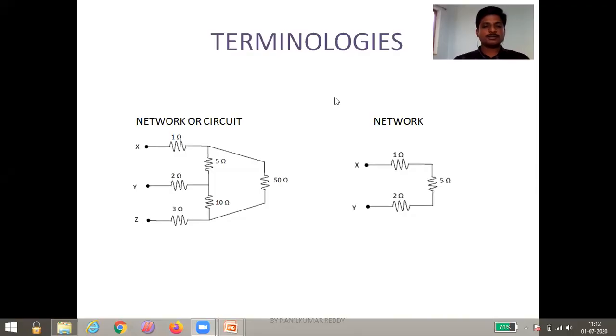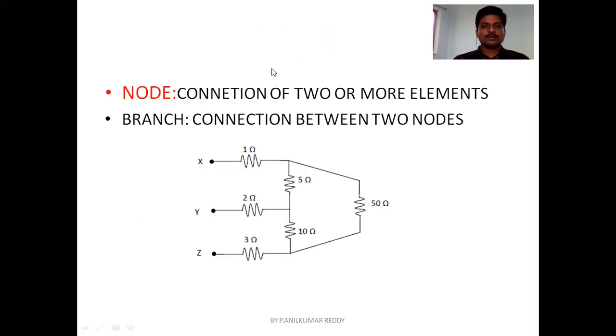Now we will be looking into this concept of network and a circuit. Now, let us discuss what is a node and what is a branch. Okay, as you can see here, node means if two or more elements are connected at a point, you can call it as a node.